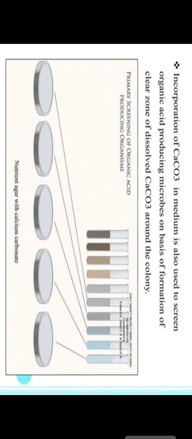Now, incorporation of calcium carbonate in the medium is also used to screen organic acid producing microorganisms, on the basis of the formation of a clear zone from dissolving CaCO3 around the colonies. You can see in this diagram the primary screening of organic acid production: nutrient agar with calcium carbonate. After that, the calcium carbonate is dissolved, forming a clear zone around the colonies.